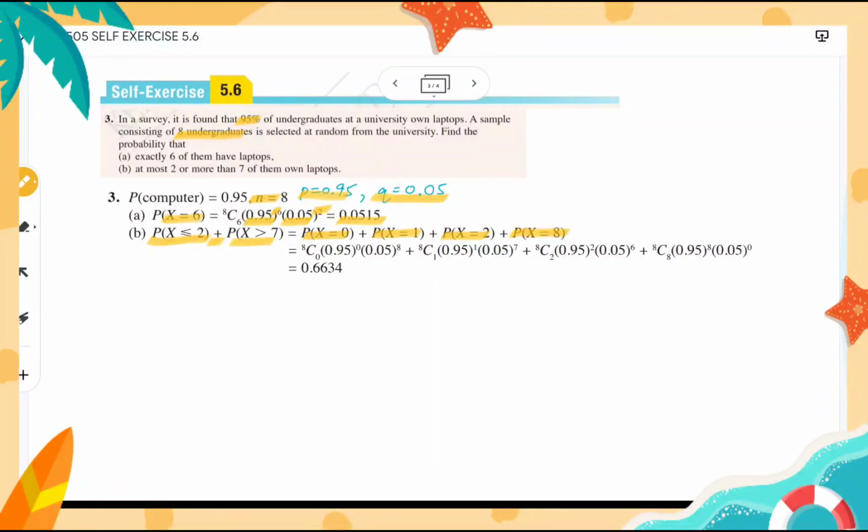More than 7, so we don't need 7. When P(X = 0), it's C(8,0), 0.95 to the power of 0, 0.05 to the power of 8. Then C(8,1), C(8,2), and C(8,8). Alright, so we get 0.6634.